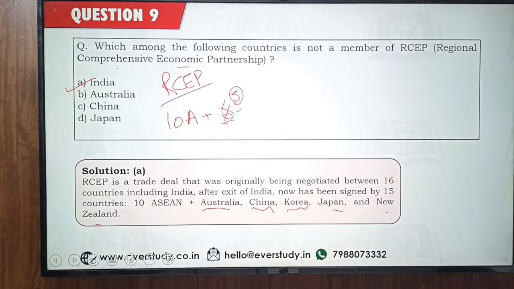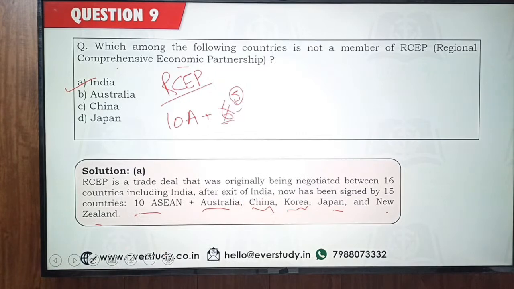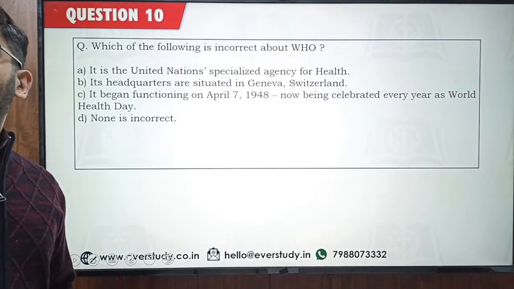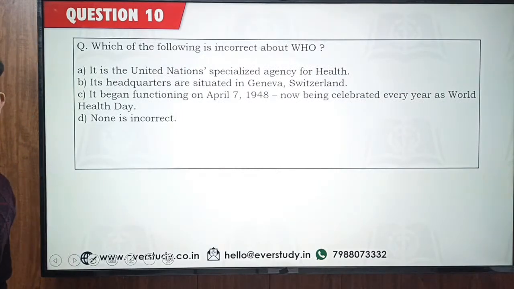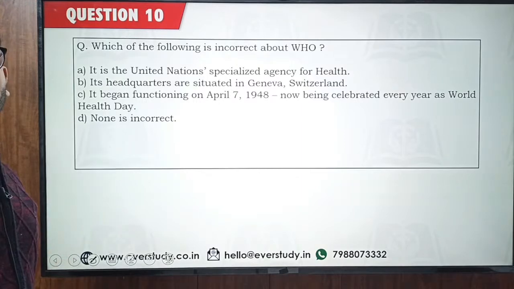Okay, so you have to remember that these countries are part of the RCEP. You have to remember this, the most important aspect about RCEP. Right, Ellen. India opted out because of China, because of all the different reasons. India was apprehensive that Chinese goods are going to enter India under the ambit of this RCEP. So there were all sorts of different reasons behind it.